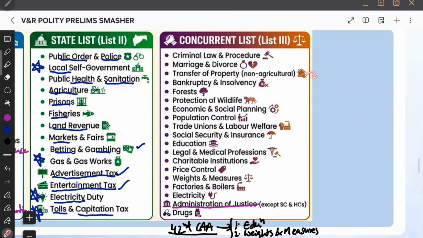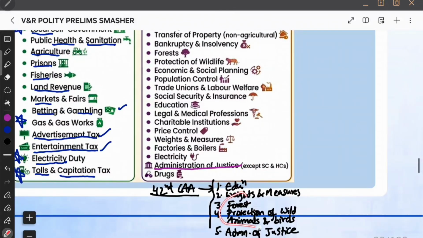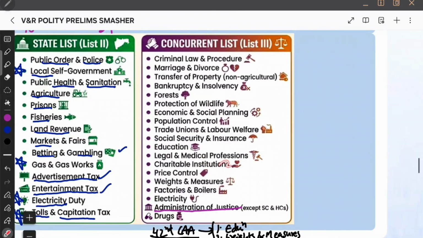That's all. See, education, of course, it's for the welfare, and forest, protection of wildlife, justice, and then charitable institutions, or bankruptcy and insolvency. It feels a kind of welfare, right? So they are put in the concurrent.